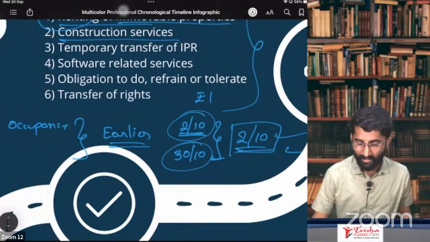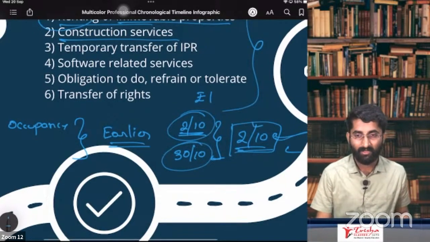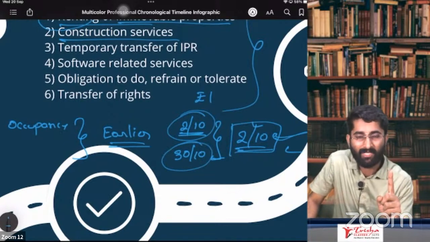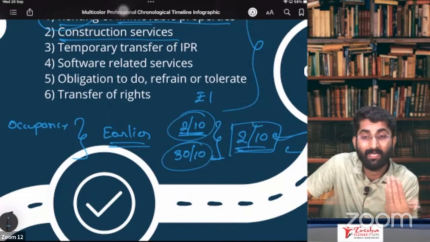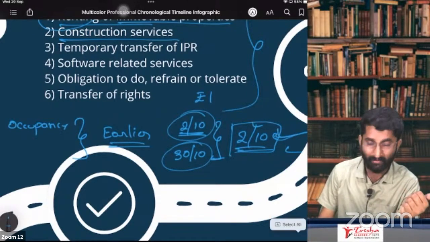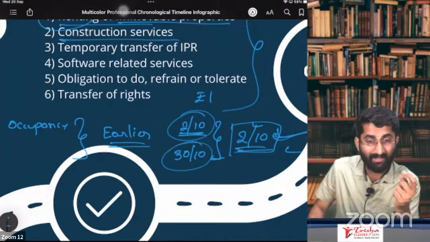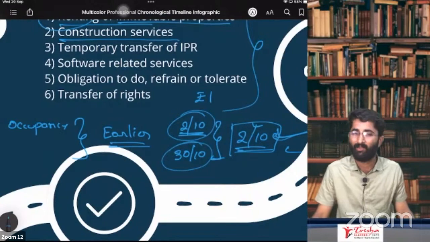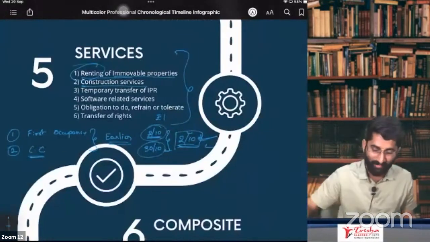2nd of October. Anything that you received before October 2nd, even 1 rupee on that house, if you received even 1 rupee on that house, that will be considered as supply of service. If you receive the entire amount after this date, whichever is the earlier cut-off date, then it will be considered as neither supply of goods nor supply of service. Okay, so this is about point number 2.